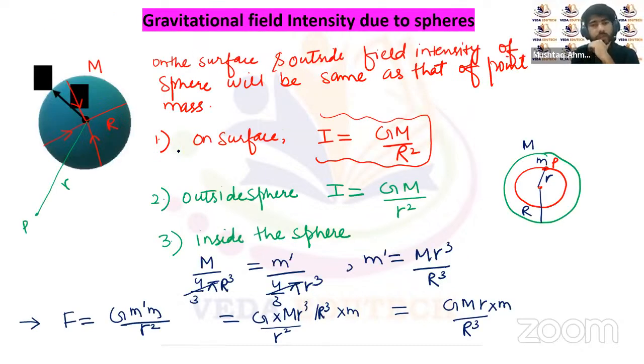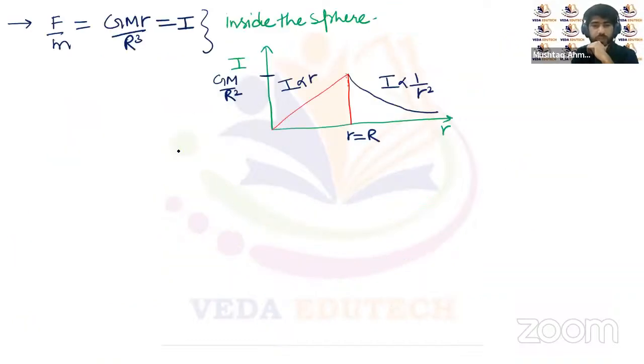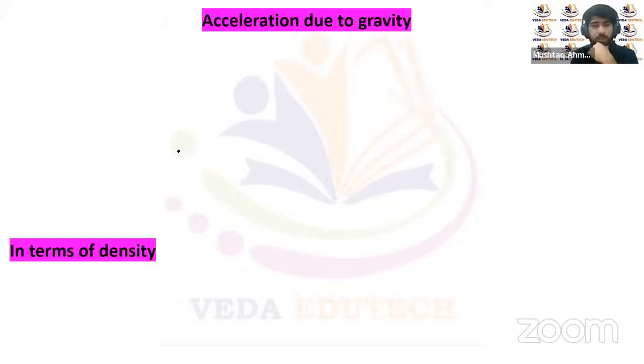This is how you can calculate the field intensity due to a sphere, inside, outside, and at any point, provided it's a uniformly distributed sphere, where the mass distribution is uniform. Inside it's proportional to r and outside it's proportional to 1 by r square.